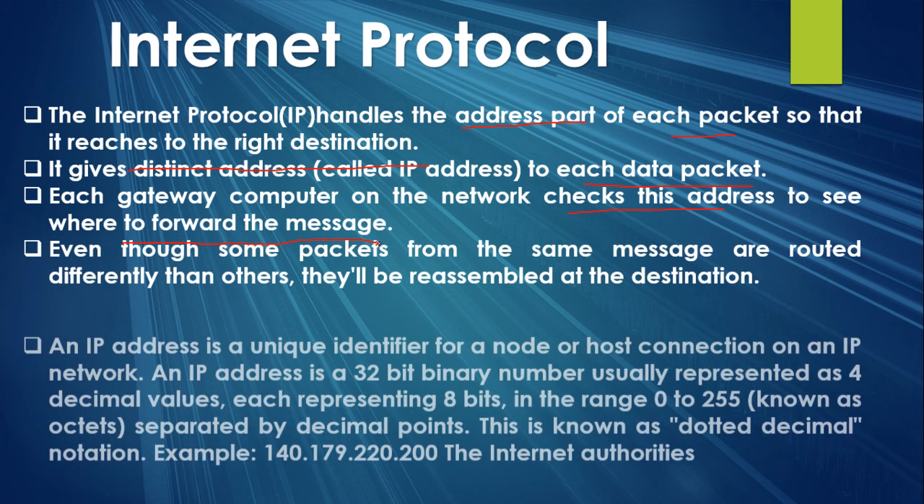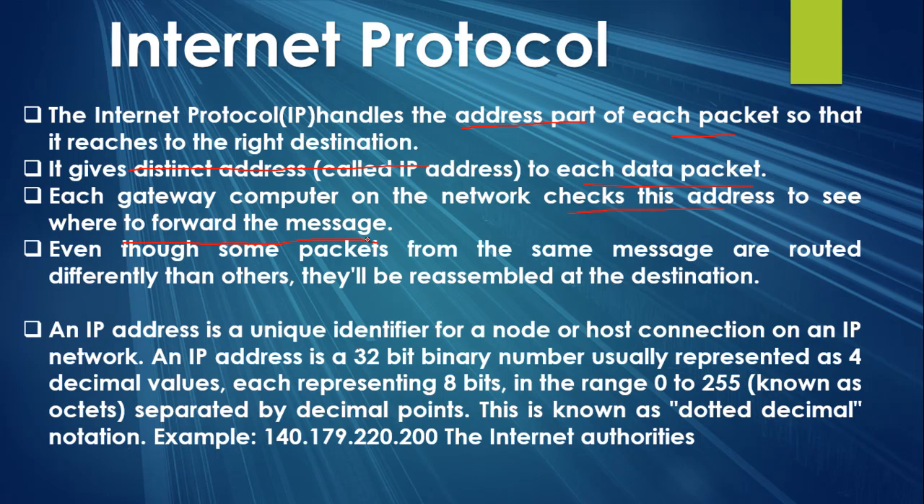Next, an IP address is a unique identifier for a node or a host connection. So what is basically this IP address? This IP address is a unique identifier for a node or a connection. An IP address is a 32-bit binary number usually represented as four decimal values, each representing 8 bits, in the range of 0 to 255.